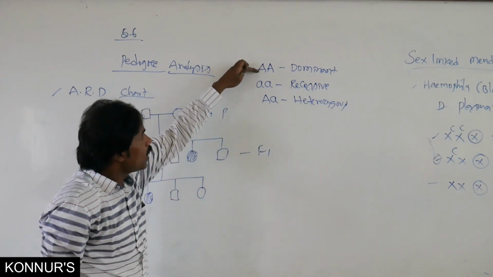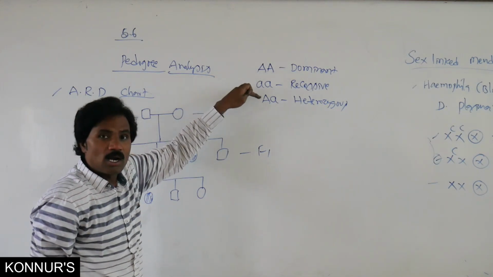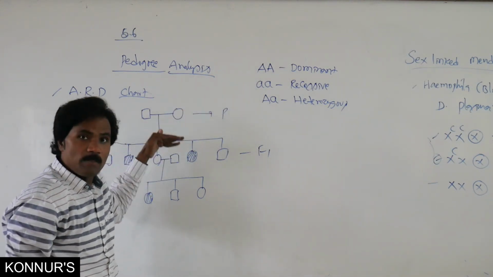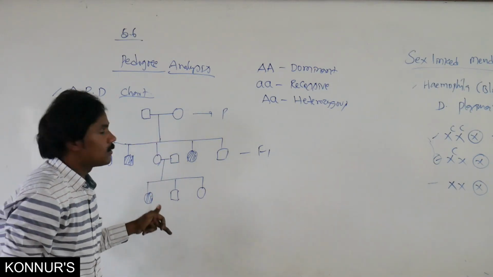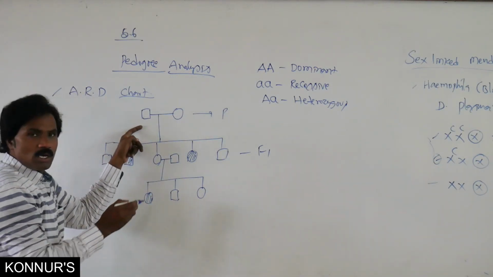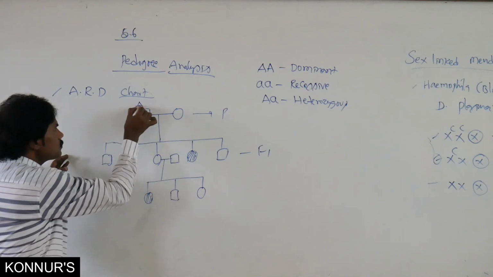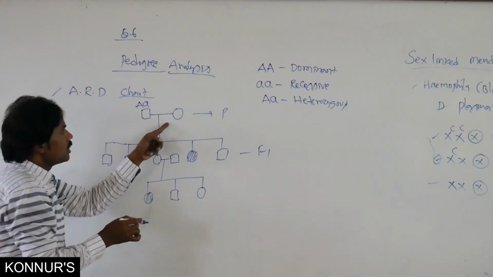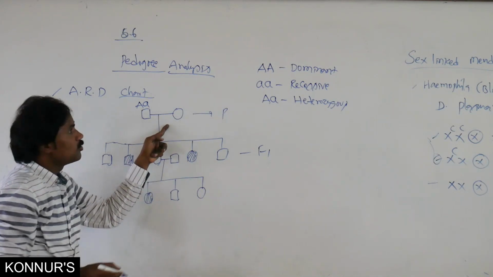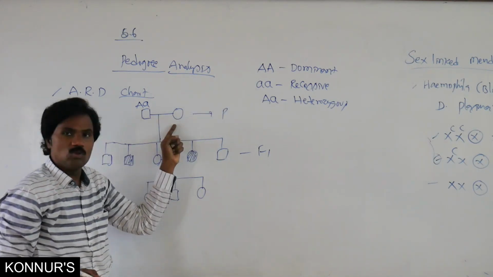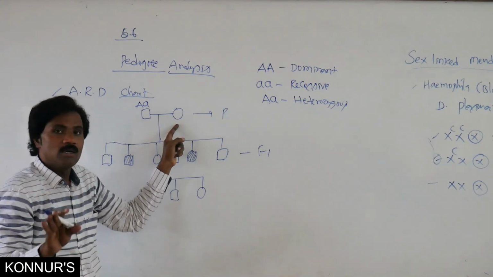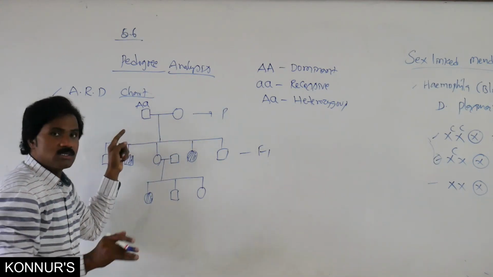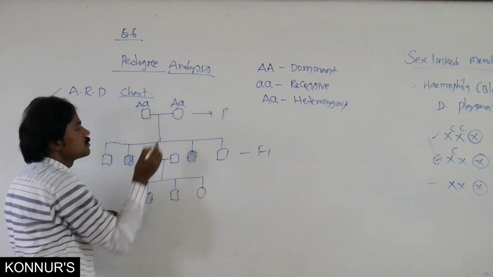In this pedigree analysis chart, what types of genotypes are observable? Suppose here you write heterozygous, here you write homozygous recessive. Homozygous recessive means affected, shown by a shading line. Here there is no shading line. That's why both parents are heterozygous.